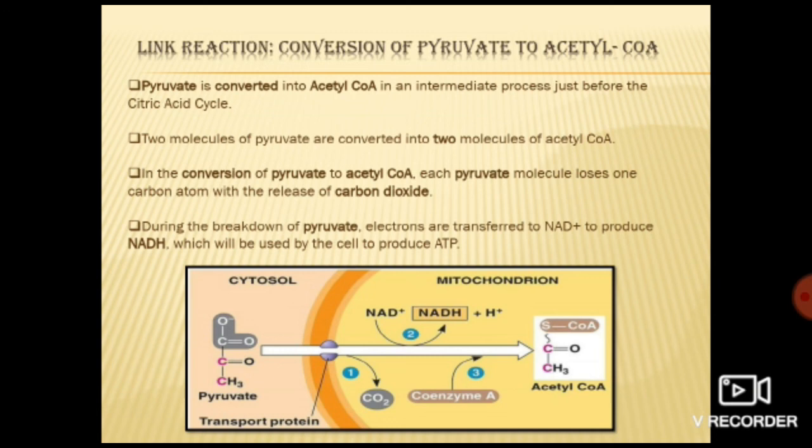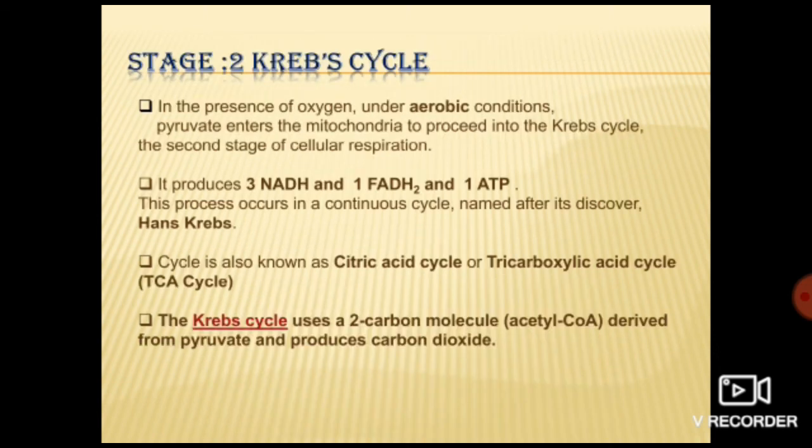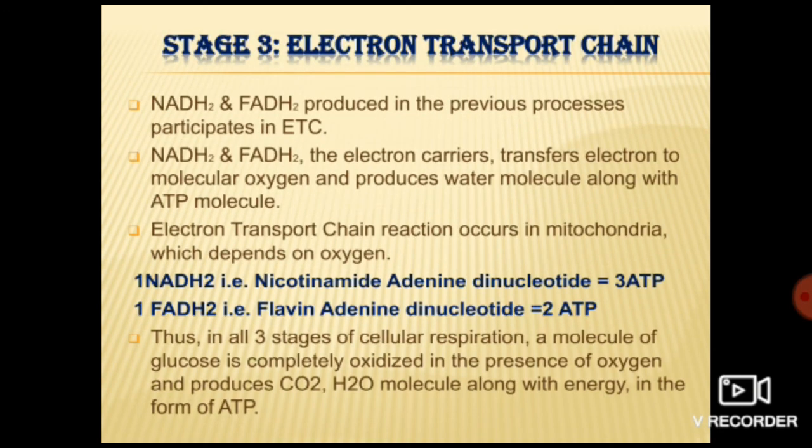Now the acetyl CoA enters the Krebs cycle. Here in the Krebs cycle, it produces 3 molecules of NADH, 1 molecule of FADH2 and 1 molecule of ATP, that is adenosine triphosphate.